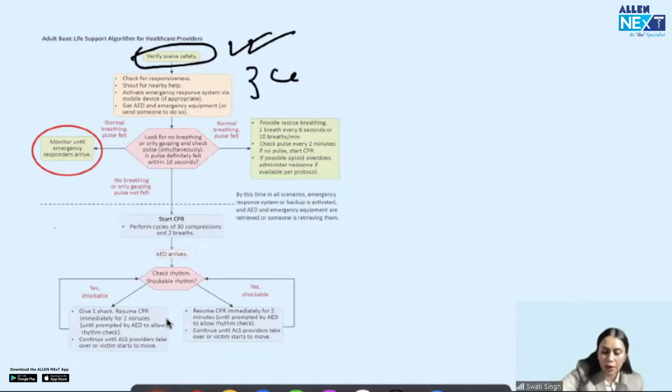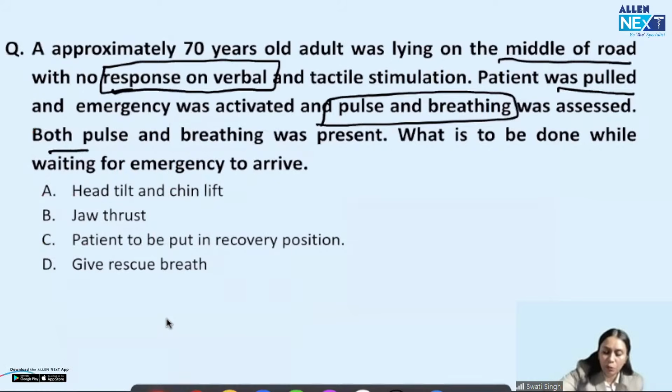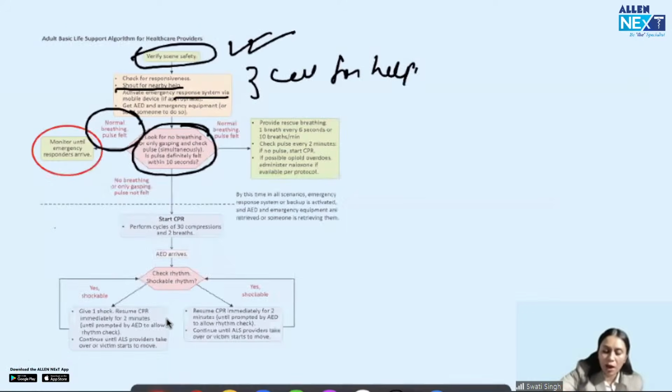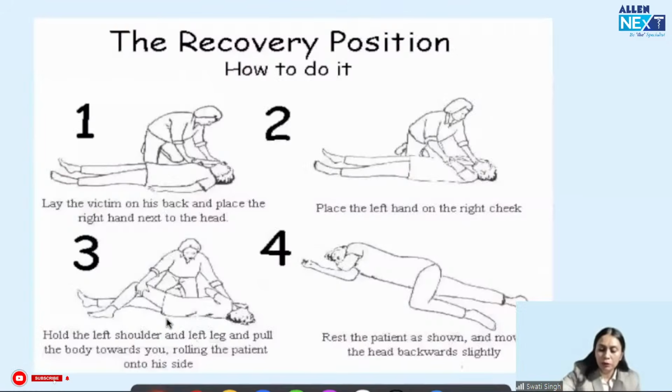Then I called for help, shouted for nearby help, and activated the emergency. And after that, what do I do? I check for pulse and breathing. The patient has normal pulse and breathing, as in our patient. So what do I do? I monitor until the emergency responder comes, by placing the patient in recovery position. Got my point? So this is the BLS protocol which we have to follow in a patient who has pulse and breathing. Now, next question.